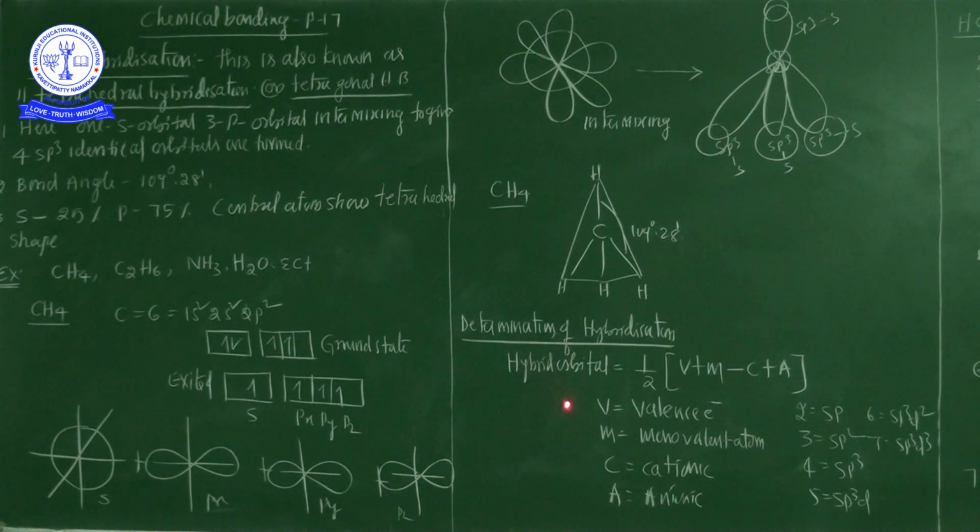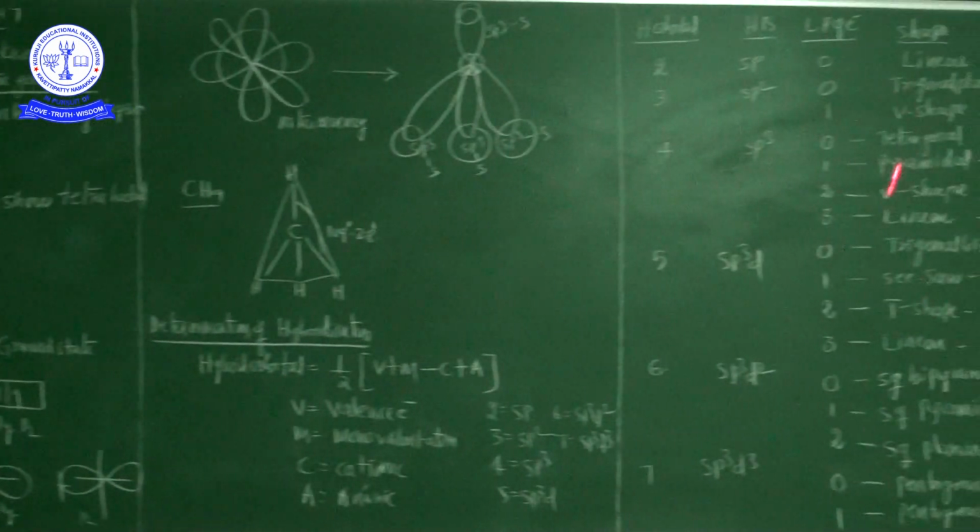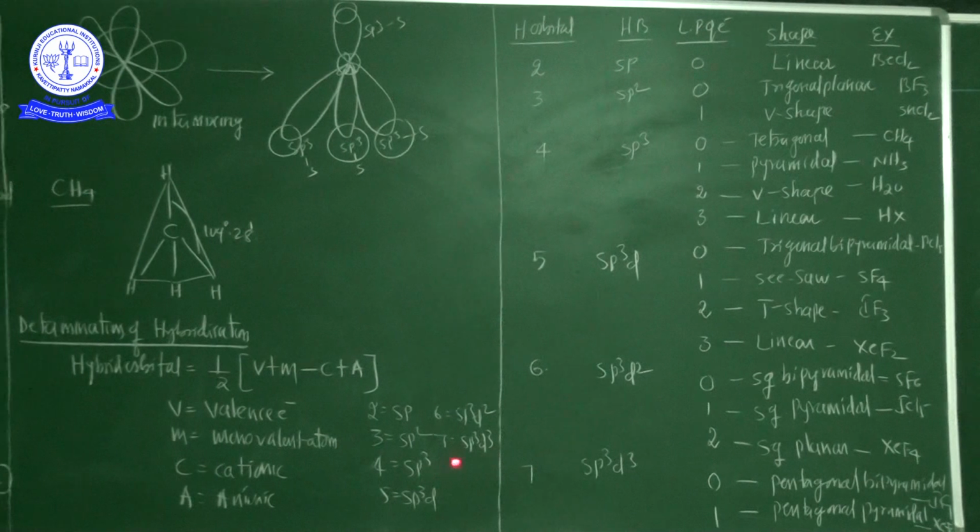So for the total hybrid orbital value, if 2 is coming, that is sp hybridization. 3 is coming, that is called sp2 hybridization. 4 is coming, that is sp3 hybridization. 5 is coming, that is called sp3d hybridization. 6 is coming, sp3d2 hybridization. 7 is coming, that is sp3d3 hybridization. Is it clear?